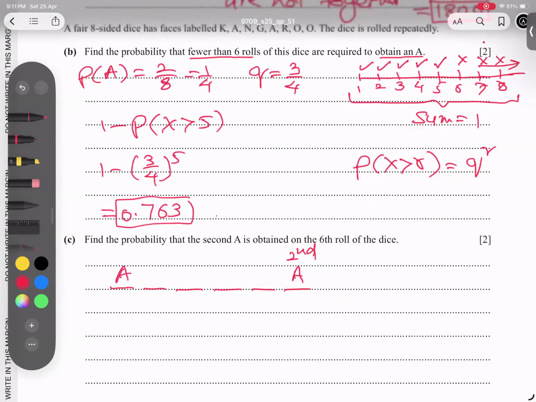The first A can be here, can be here, can be here, anywhere. So I assume if A is here, the first A appears here. The probability of A is 1 by 4. So 1 by 4 here, 1 by 4 here. So I can say 1 by 4 into 1 by 4, or 1 by 4 to the power 2. And how many numbers are not A? I should write here not A, not A, not A, and not A. So 4 times not A, which means 3 over 4 to the power 4.